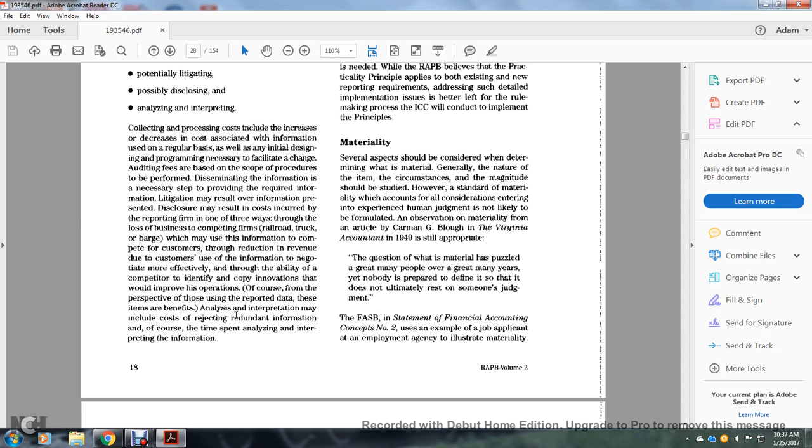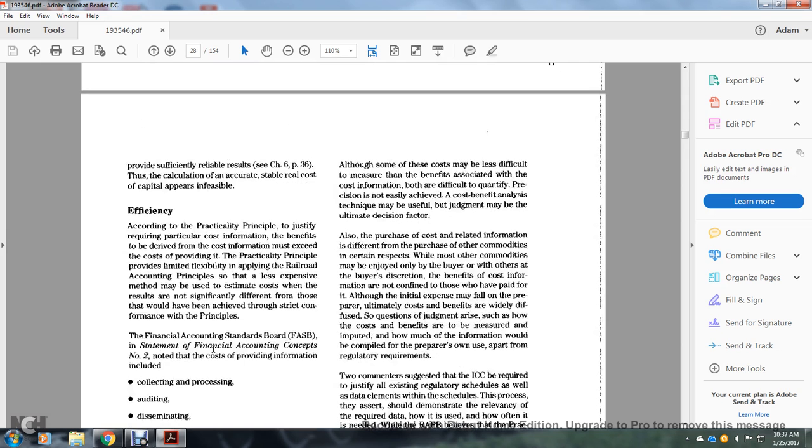Interpretation may include the cost of reduction of information, with the course of time spent analyzing and interpreting the information. Although some of these costs may be less difficult to measure, the benefits associated with the cost information are difficult to quantify, and precision is not easily achieved. The cost-benefit analysis technique may be useful, but judgment may ultimately be the decision factor.